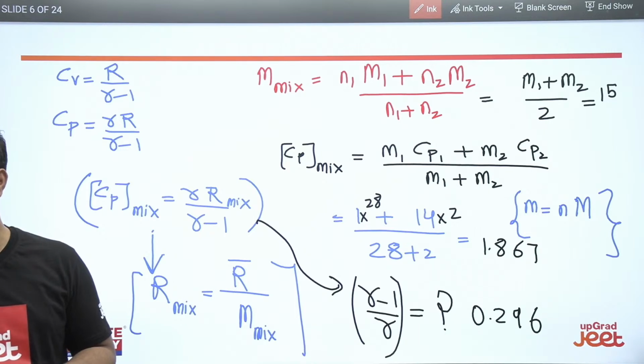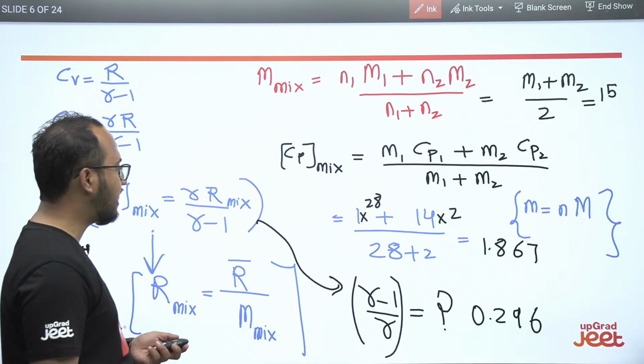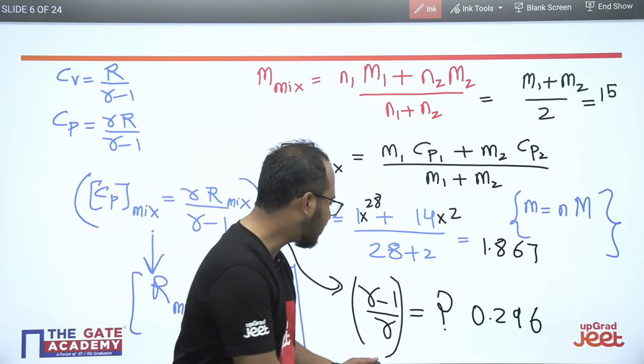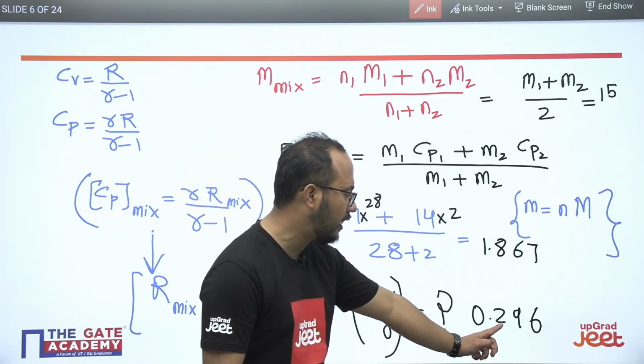No, Gautam, the answer will be 266. First of all, check this particular value. Gamma minus 1 upon gamma will be 0.296.